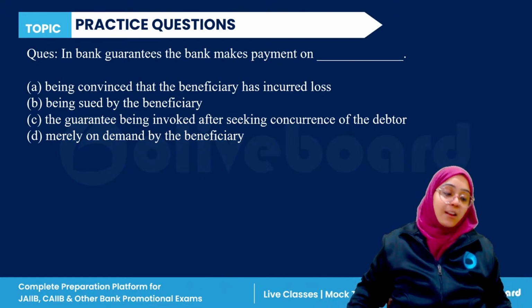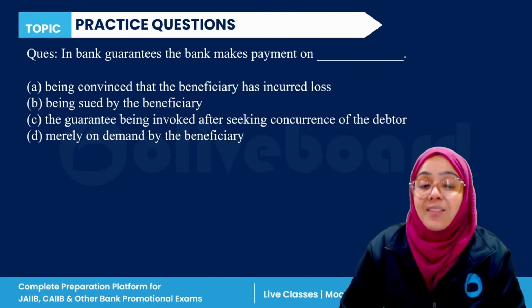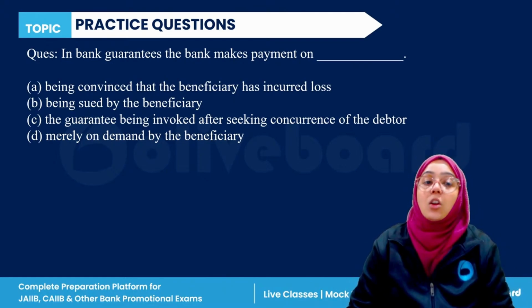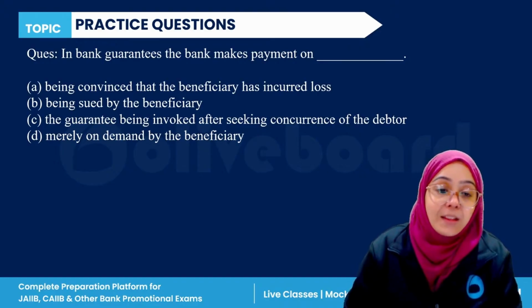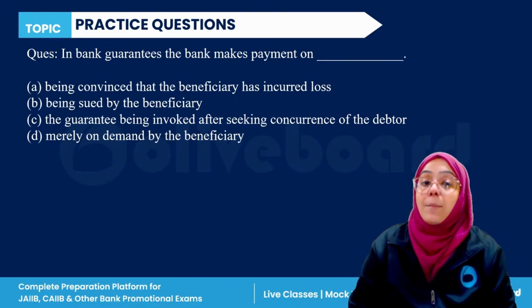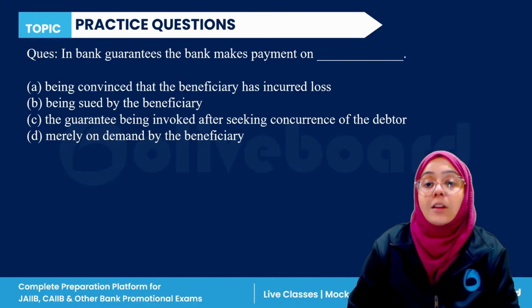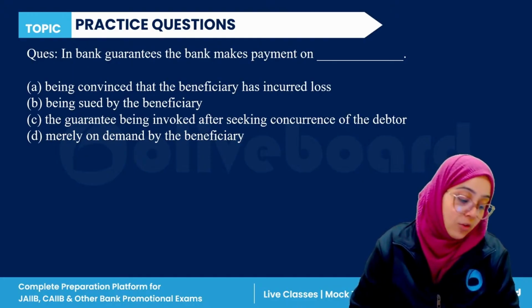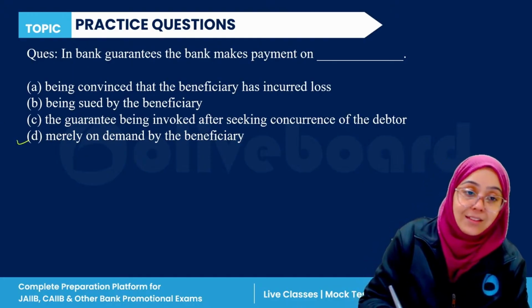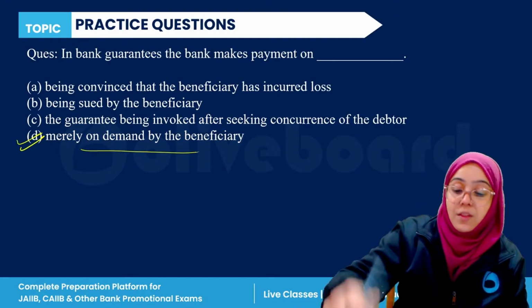So the correct answer is D, merely on the demand of the beneficiary.